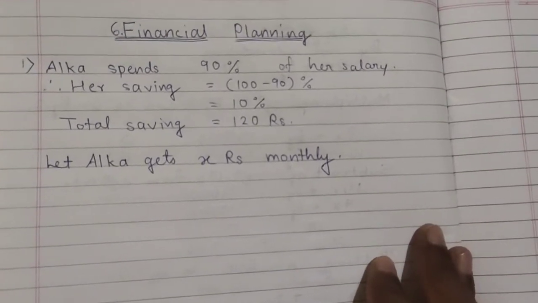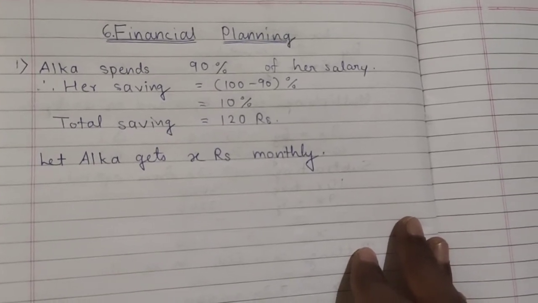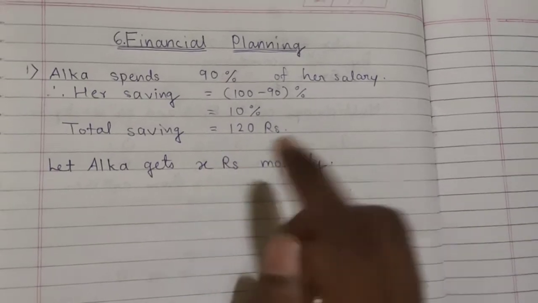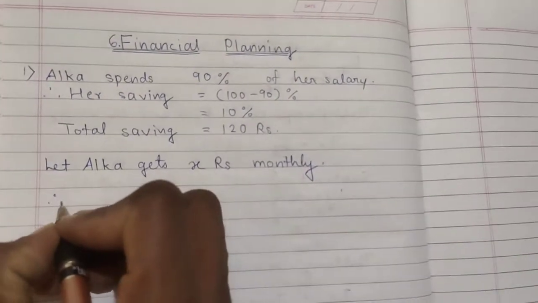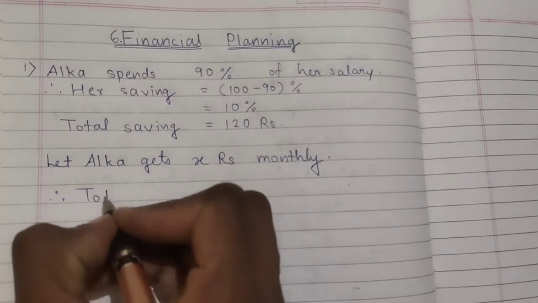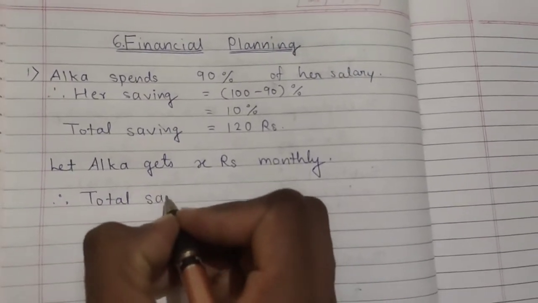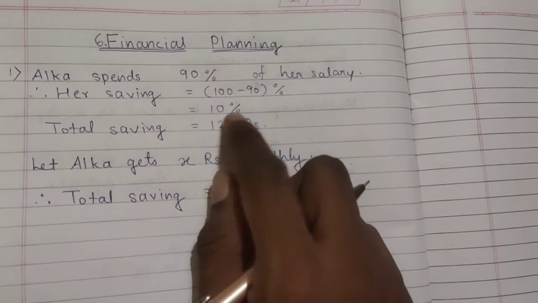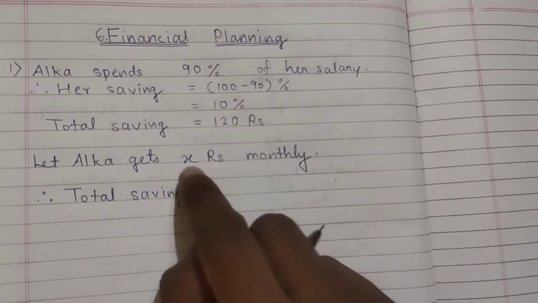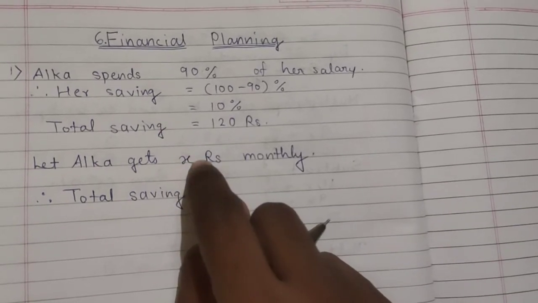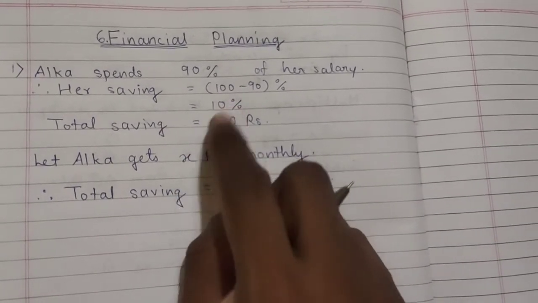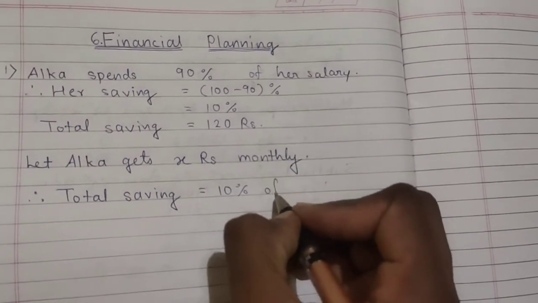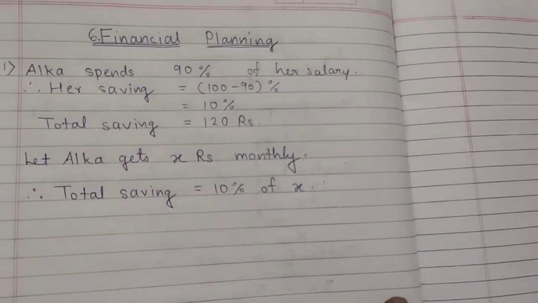So what I have considered here, Alka gets x rupees monthly, so 10% of x she is saving, right? Therefore total saving is equal to, see, already we know she saves 10% and we know the salary is x, so we can take this 10% of x and that will give us total saving. So 10% of x, understood now?